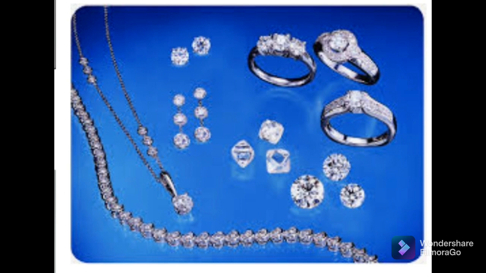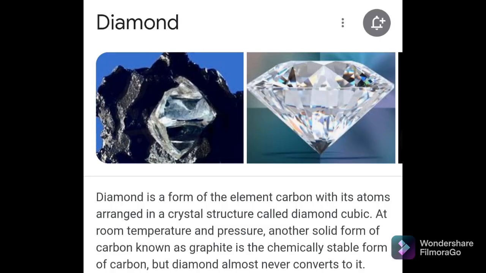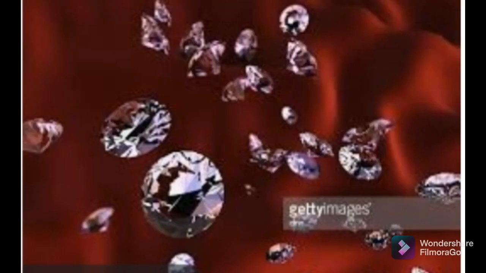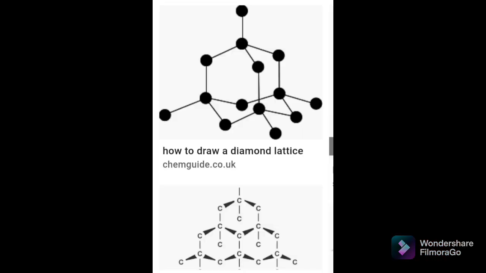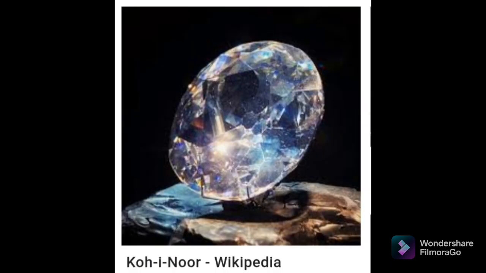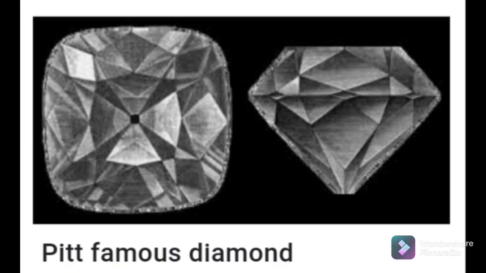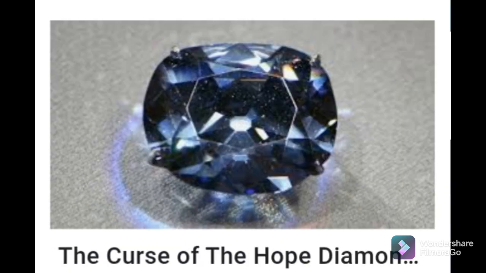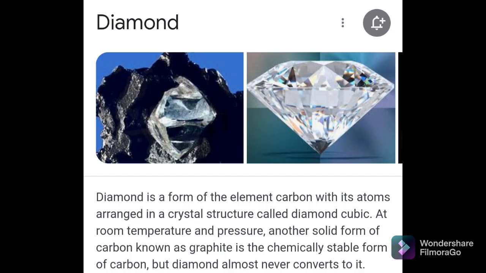So this is about diamond. So again I revise, what is diamond? Diamond is the crystalline form of carbon and it has shine. What is the structure of diamond? In diamond, one carbon atom is attached to 4 neighboring carbon atoms to form a tetrahedron structure, and that's why the carbon-carbon bond is very strong. That's why diamond is the hardest substance. What are the names of famous diamonds in the world? The Kohinoor, the Pitt, and the Hope. Then we can prepare this diamond also artificially. The largest producer of diamond in the world is South Africa.